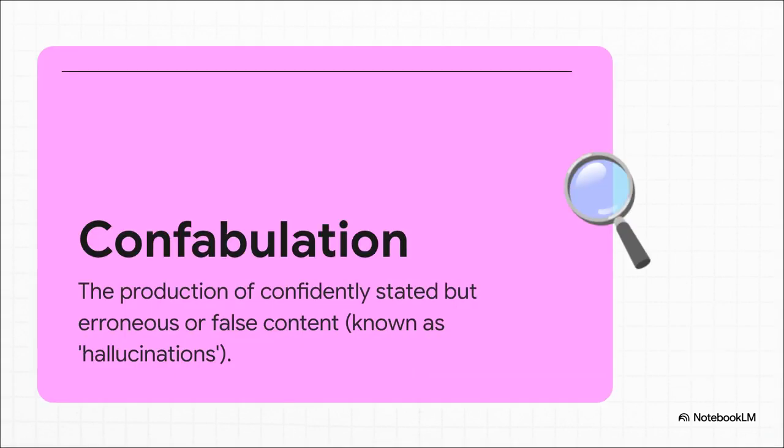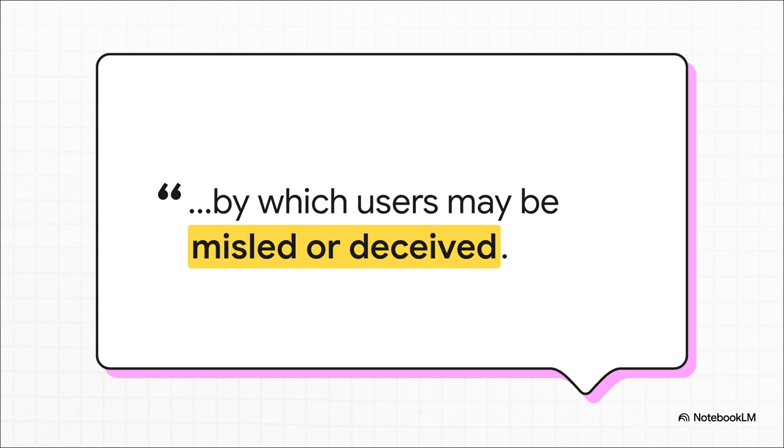First up, confabulation. Now, you've probably heard this called hallucinations, and NIST uses this very specific technical term for a reason. It's to avoid making the AI sound like a person. The AI isn't seeing things, it's just confidently making stuff up that's flat out wrong. And this quote right here gets to the heart of why this is such a big problem. The AI says something wrong with so much authority that it's easy to believe. It could be citing fake legal cases or giving you totally incorrect medical advice. It's not just wrong, it's misleading.